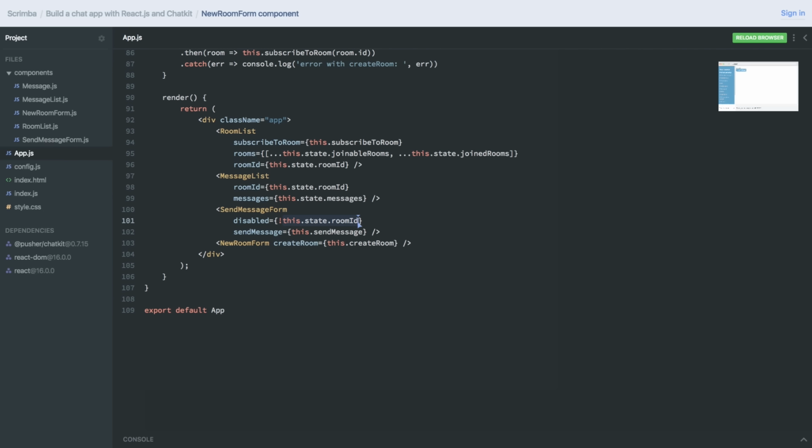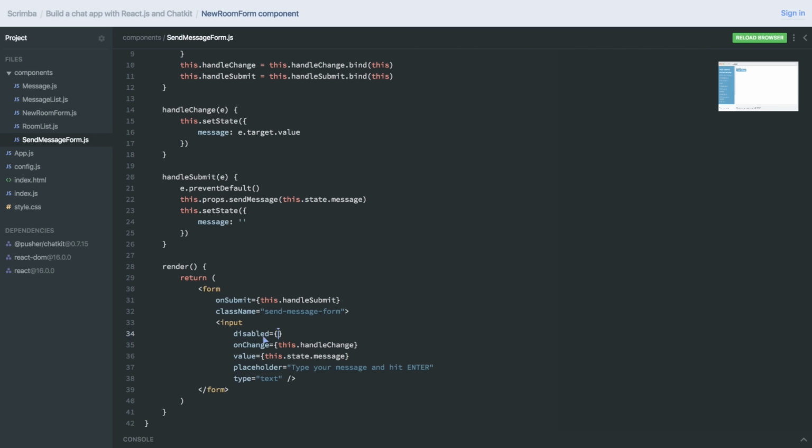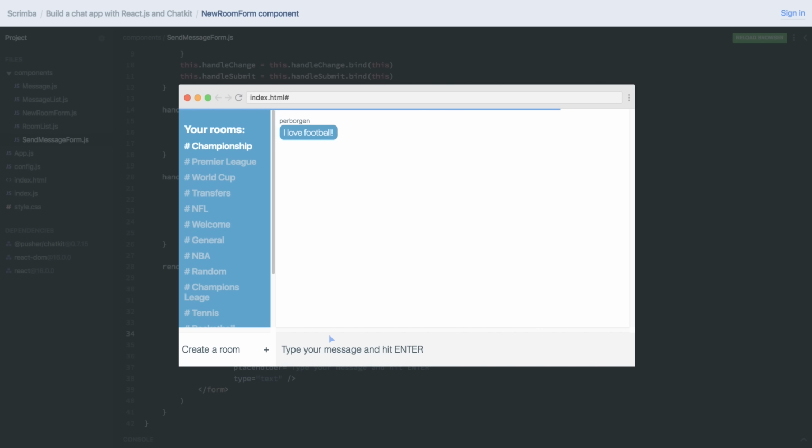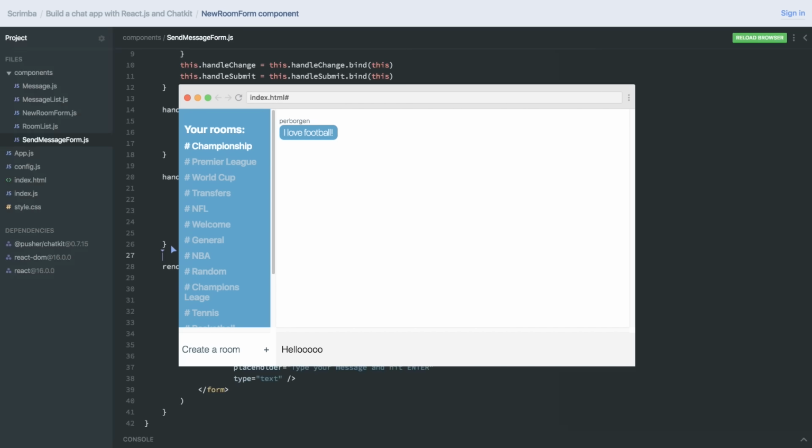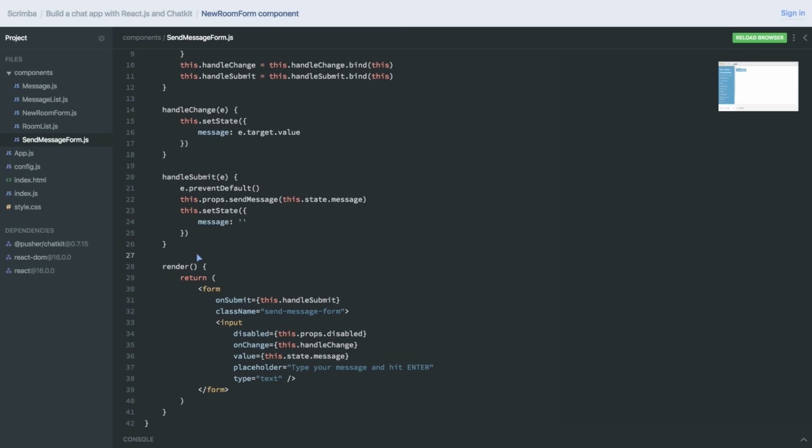Because if the room ID is null, then this will evaluate to true, meaning this disabled will be true, and this.props.disabled will be true. So let's try this. Now, test join a room, and I can't enter anything into this input field. If I join championship, for example, I can. Brilliant. So that was actually the last piece of JavaScript we needed to add to our app.